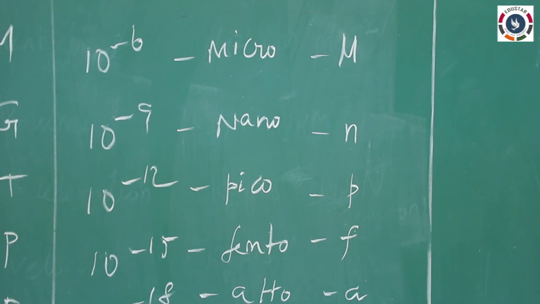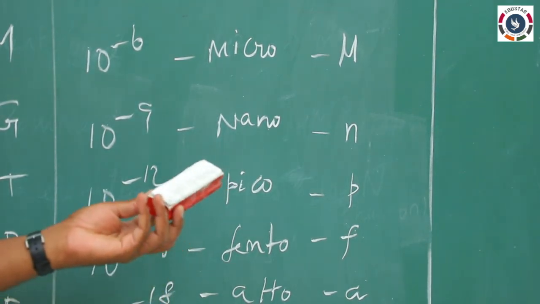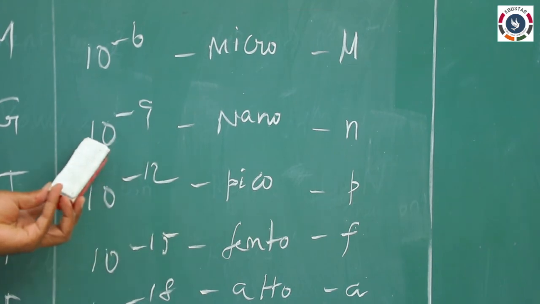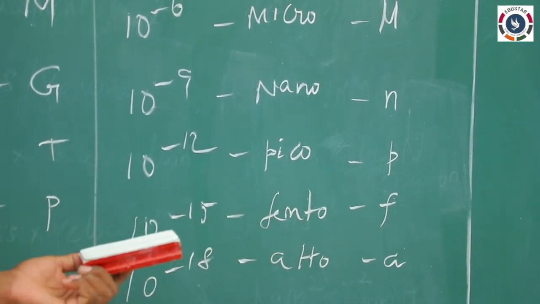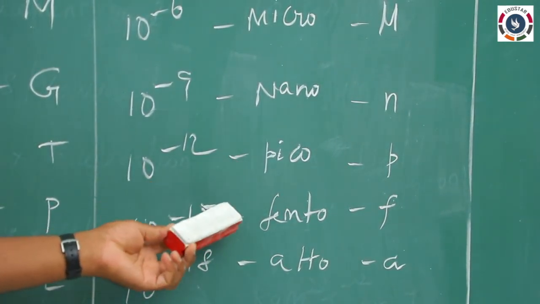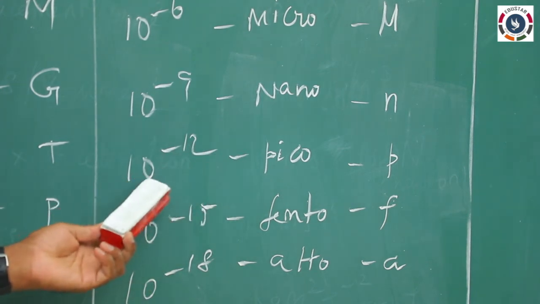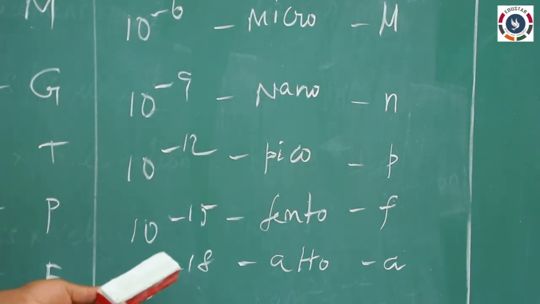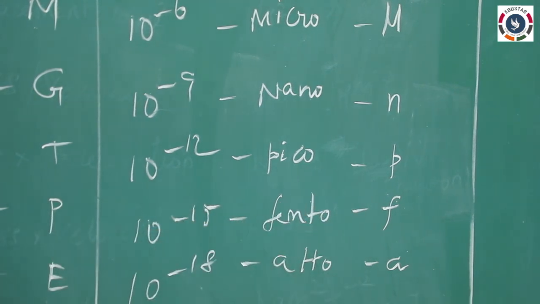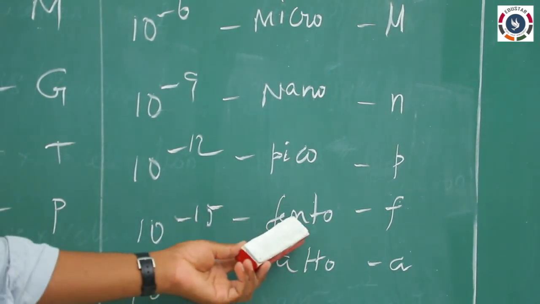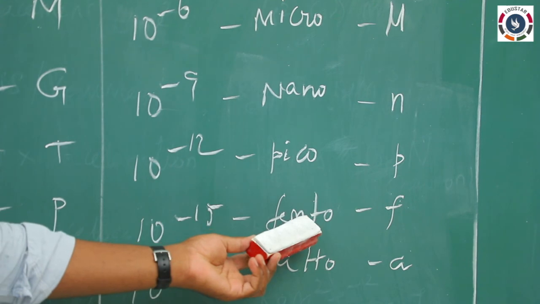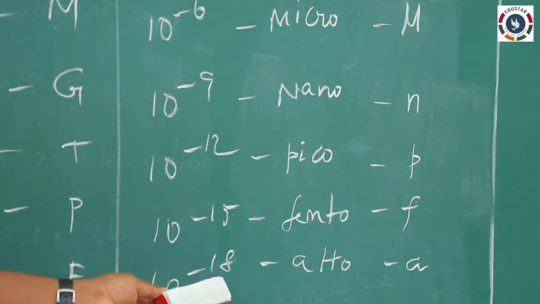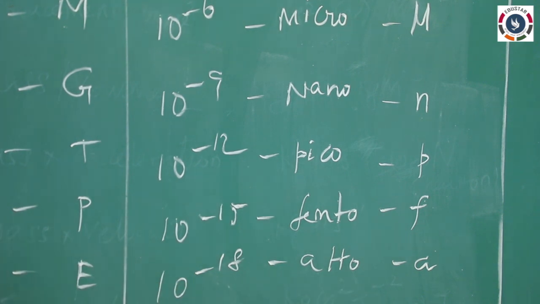Nowadays we use nanotechnology and nanoscience, which means the particle size of the object is 10 to the power minus 9 meter. And 10 to the power minus 12 is called pico. We use pico for capacitor values, picofarads, which means 10 to the power minus 12 farads. And 10 to the power minus 15 is called femto. The range of atoms and nuclei is in terms of 10 to the power minus 15 meters, so they are called femtometers. And 10 to the power minus 18 is called atto, which is also used for measuring distances.